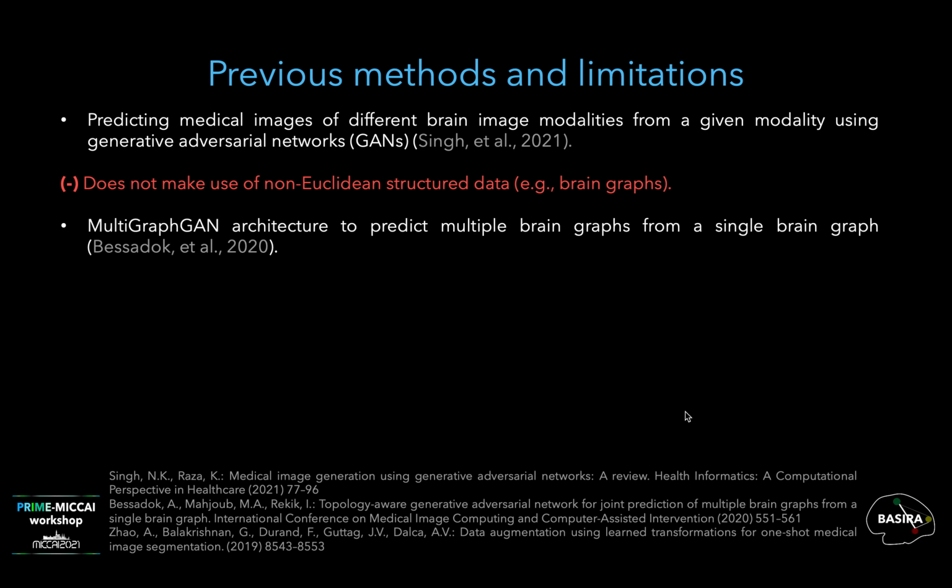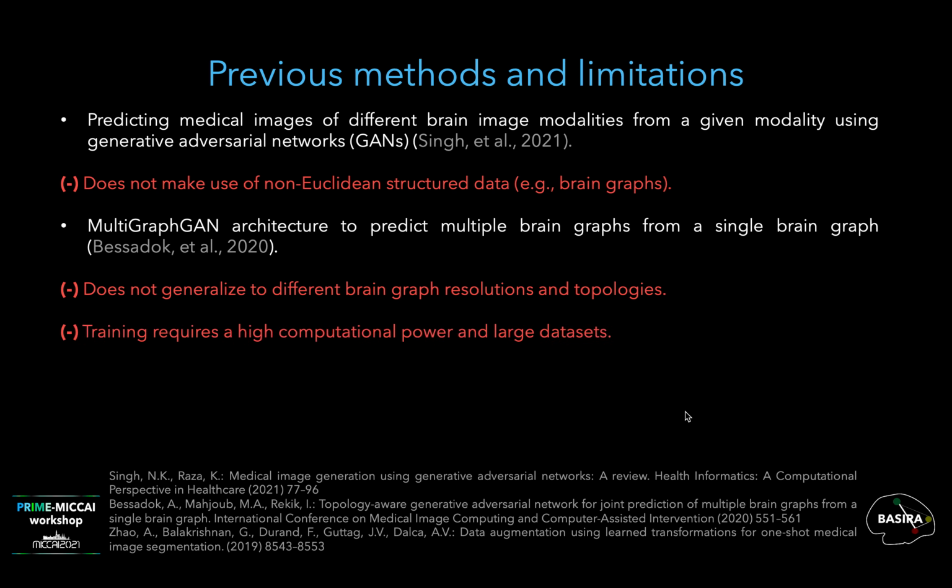To overcome this issue, another study came up with multi-graph GAN architecture to predict multiple brain graphs from a single one. However, this work doesn't generalize to different brain graph resolutions and topologies, so it is not a super resolution method. Also, training of such framework requires a high computational power and large datasets.